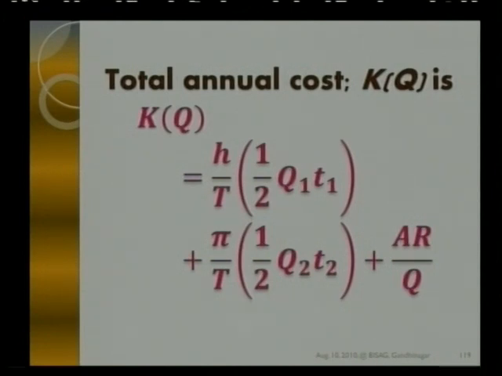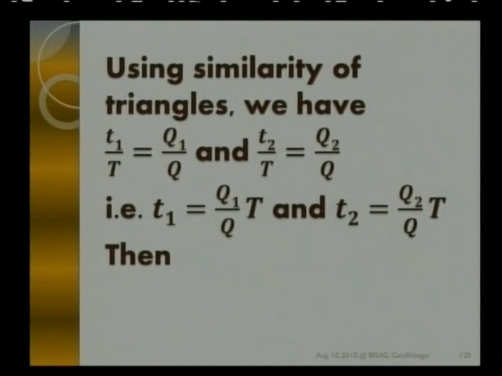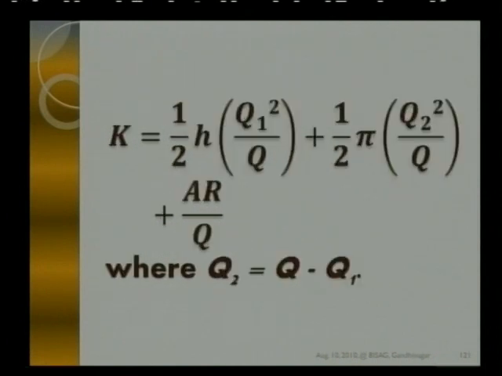So now my aim is to get Q1 and Q2. But Q1 and Q2 are also known in terms of Q. As it is, it looks like three variables, but we can reduce it to two. Let's see how. If you use the similarity of the triangles, you can get T1 and T2 in terms of Q1 and Q2, which finally results in K in terms of Q1, Q2.